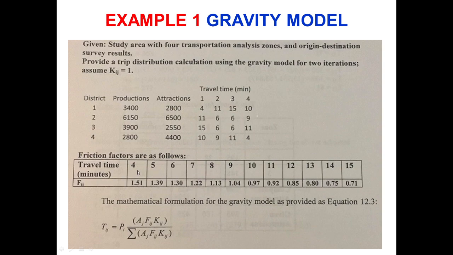As you can see, when the travel time increases, the value of the friction factor decreases. So travel time is a measure of the impedance. For higher impedance, your friction factor decreases, which means that you are less likely to travel when your travel time increases. So it is logical.